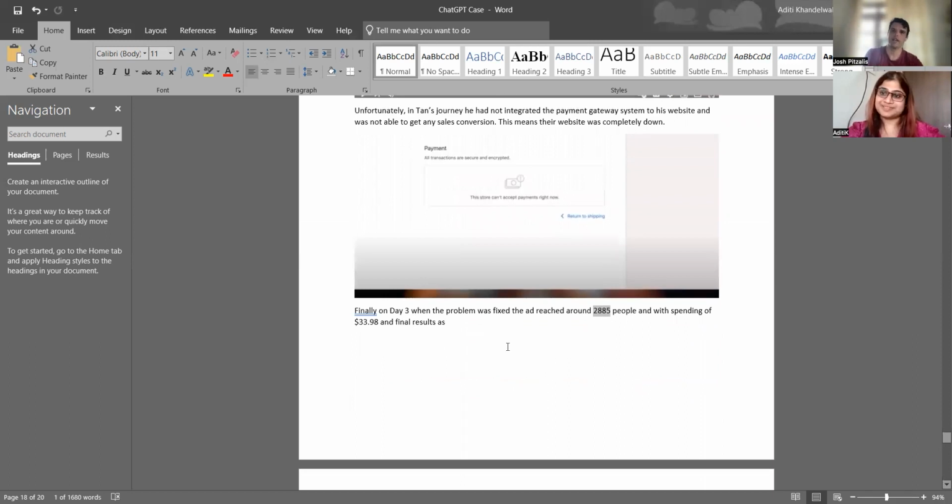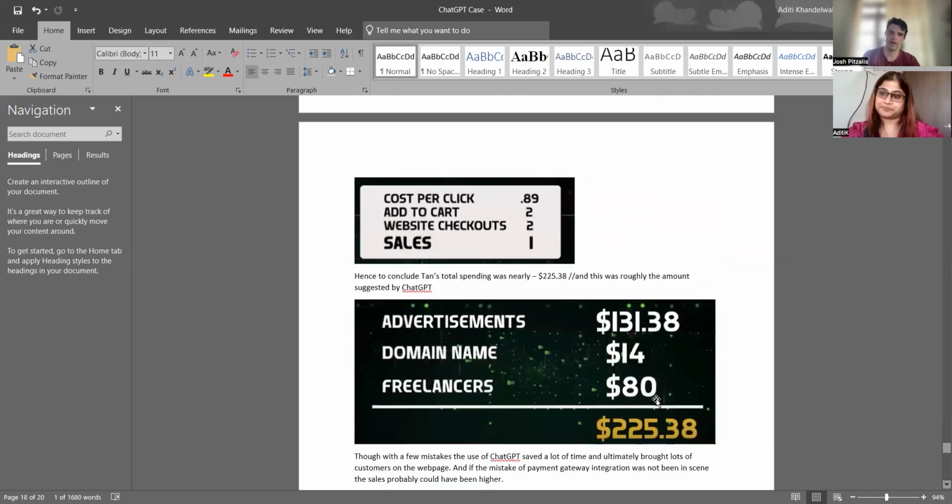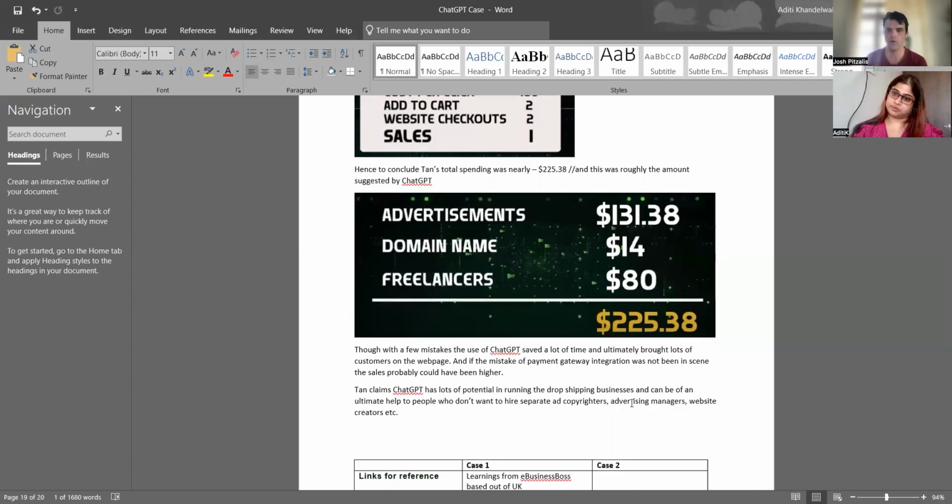So what we're really looking at here is the value of the ad copy, not the e-commerce store or the fact that he picked the right product. I think this is a really good overview of all of the different ways you can use ChatGPT in getting a store up. I'm not sure if they're the best examples of the best prompts to use, but I think this is a really good overview of the landscape for people that are new to e-commerce, with the main question being: how can I use this in my e-commerce store? I think this post does a great job of looking at all of the different ways you could potentially use it in an e-commerce business.